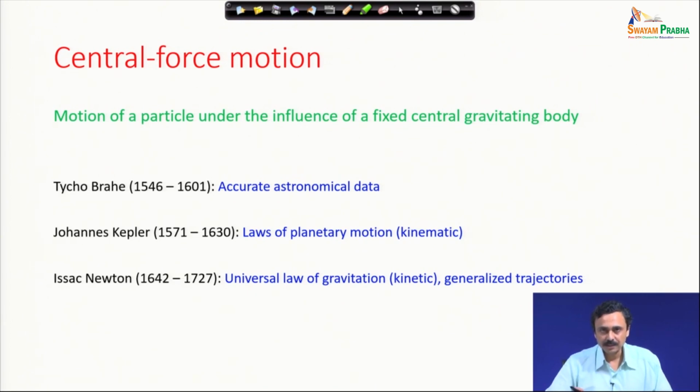But Kepler's laws were purely based on observation and they tell us about the path and time taken, etc., which are observational facts. But it is very interesting that he could find this regularity in the data of Tycho Brahe.